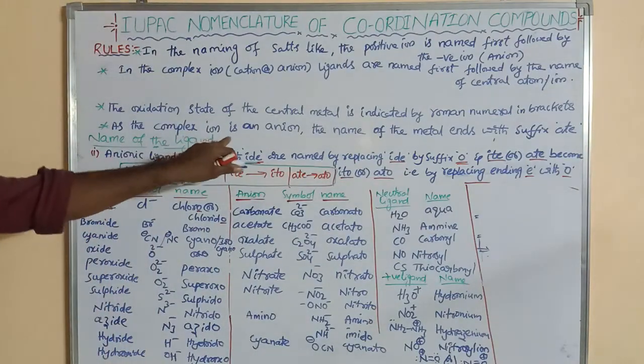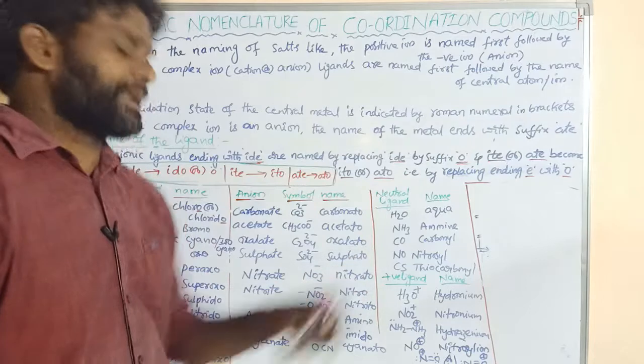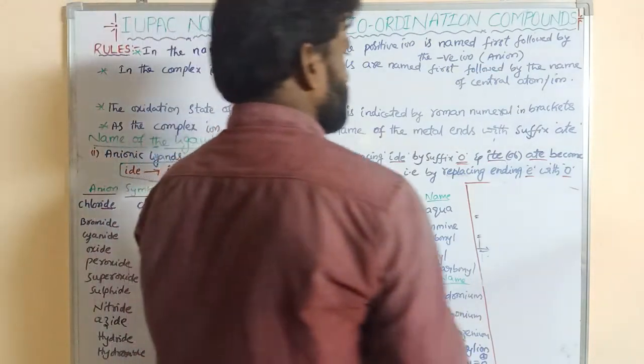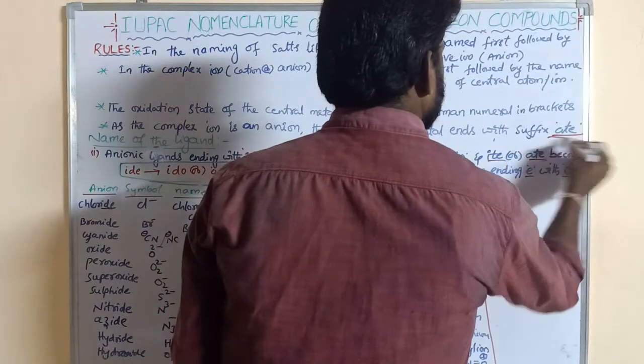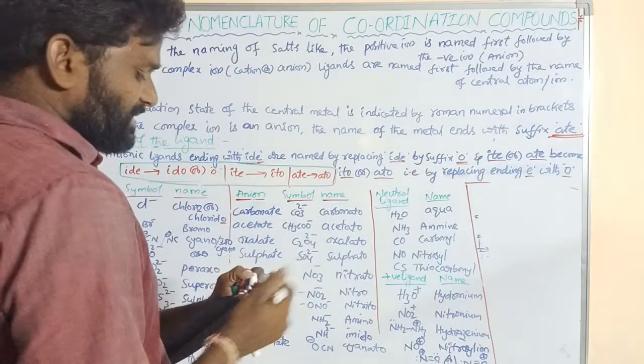as the complex ion is an anion, the name of the metal ends with the suffix -ate. So what is that? Listen to me. The complex ion is an anion, right?